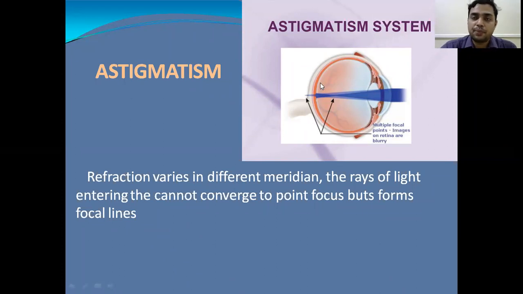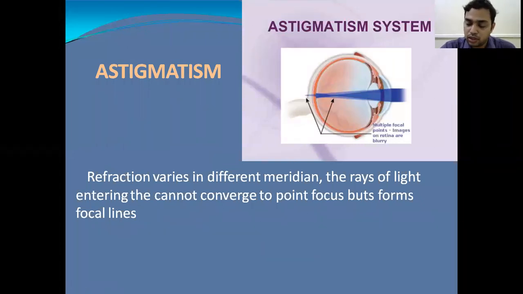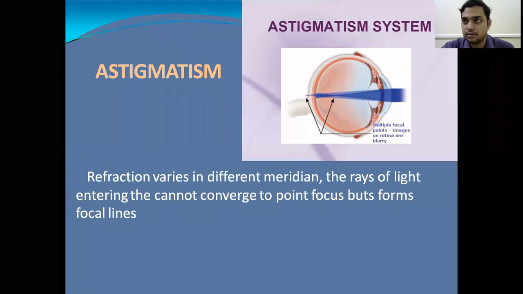So, in both myopia and hypermetropia, the refraction in different meridians is equal. Whereas in case of astigmatism, the refraction varies in different meridians. Basically, there are two principal meridians, the vertical meridian and the horizontal meridian. In hypermetropia and myopia, the refraction is the same in both meridians, whereas in astigmatism, the refraction varies in different meridians.